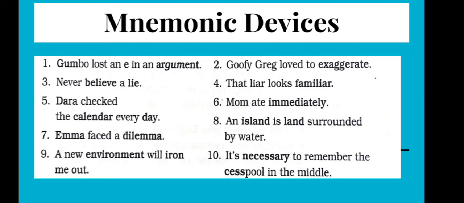So look at the first one. Gumbo lost an E in an argument. Look at the words gumbo and argument. You find GUM and GUM. It helps us to remember the word either by using a poem or the spelling. You have GUM in the word gumbo, and in the word argument also you have GUM. So gumbo lost an E in the argument.